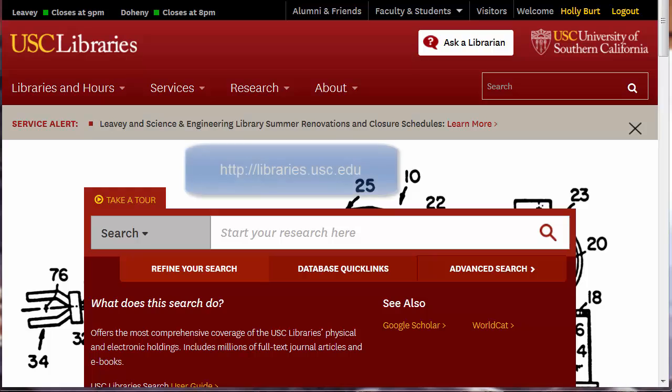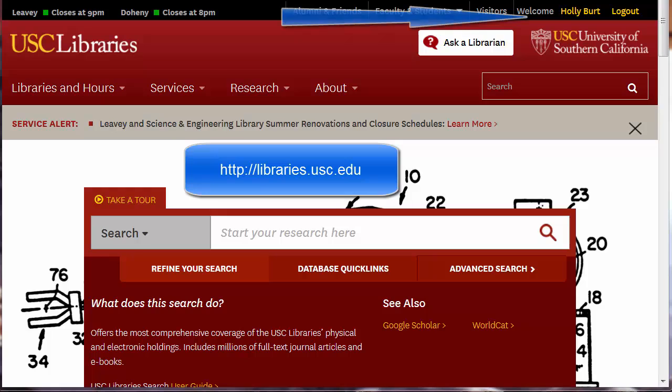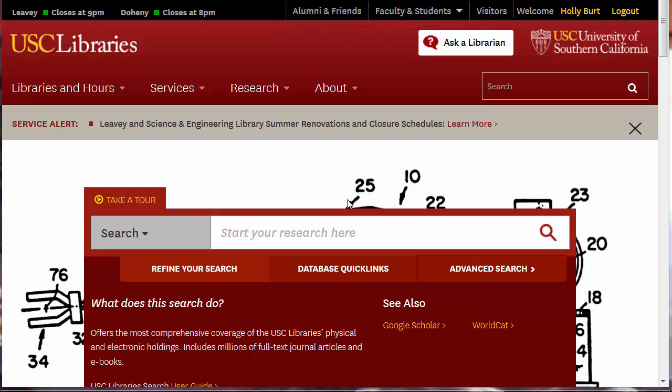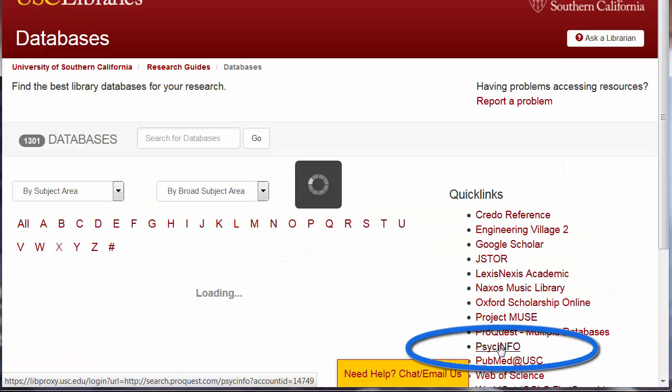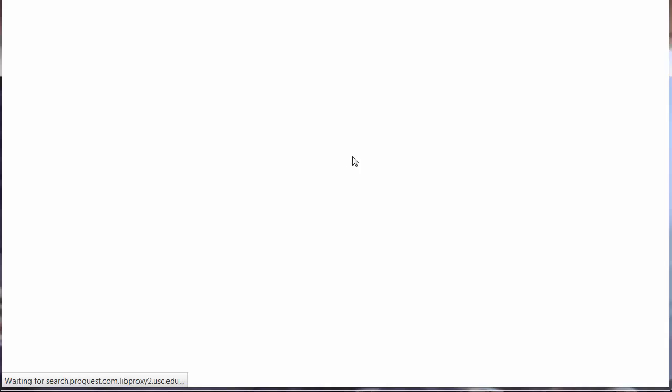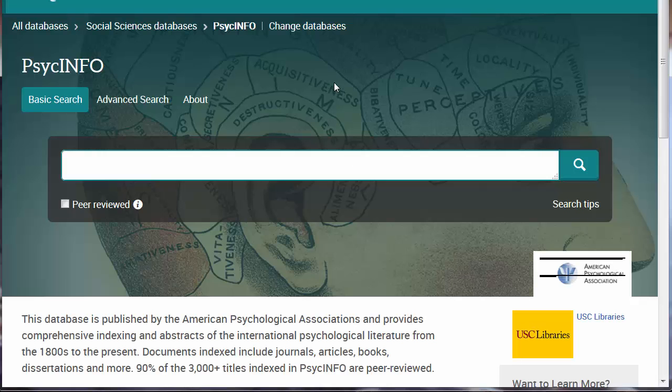Remember always to start at the USC Libraries homepage, libraries.usc.edu, and to sign in. PsycINFO is a database of over 3 million citations focused on behavioral and mental health sciences. Click on Databases and then on PsycINFO under Quick Links. Because we have already signed in, we have immediate access to PsycINFO.